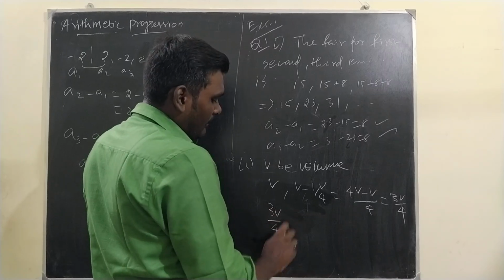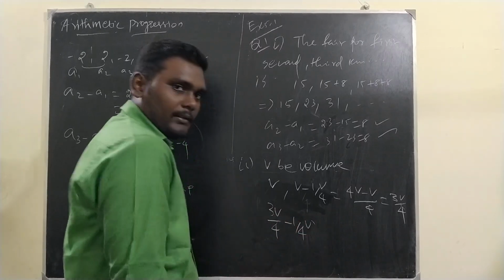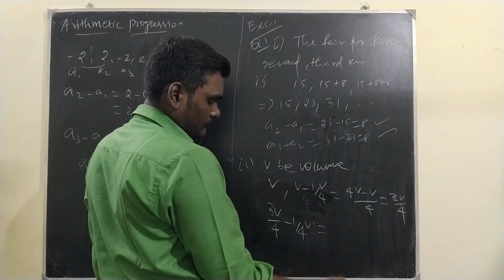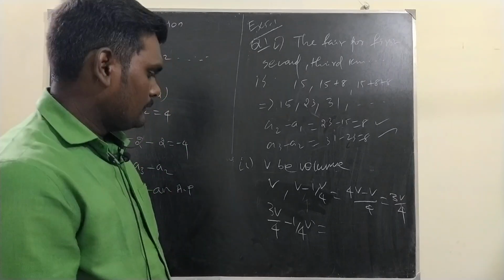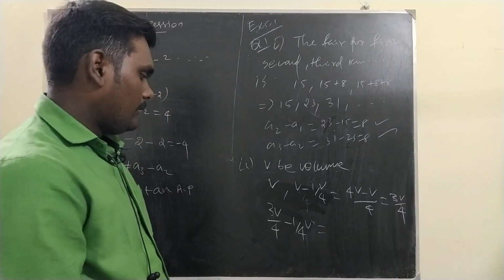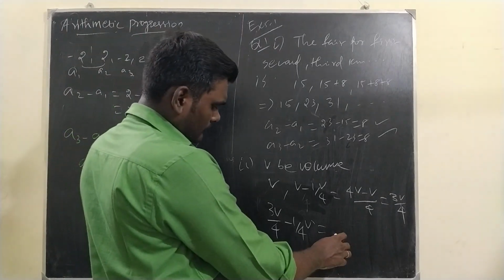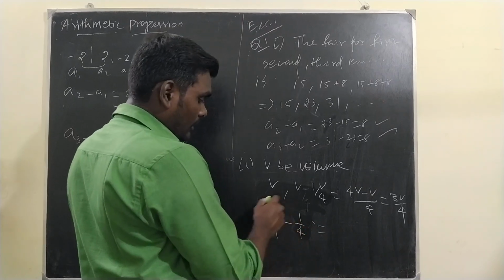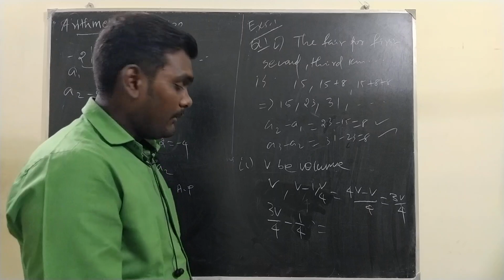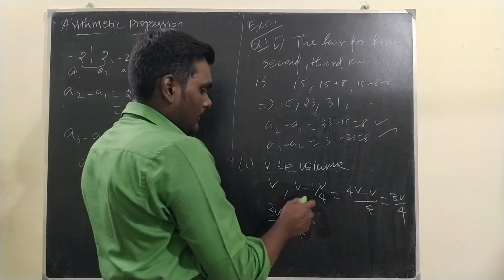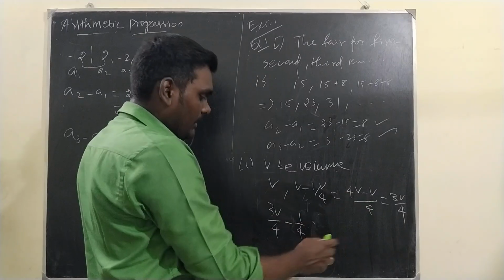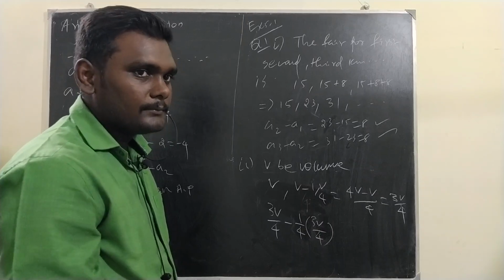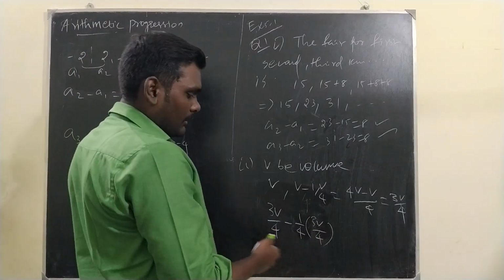Then in the 3V by 4, again 1/4 will be subtracted. Then what will you have? No, it's not like that. 1/4 of what is already there? 3V by 4, not V. Because by this time 3V by 4 is there, right? With that 1/4, so 1/4 of 3V by 4 will be removed. Understood or not? Now subtract this one for the third time.